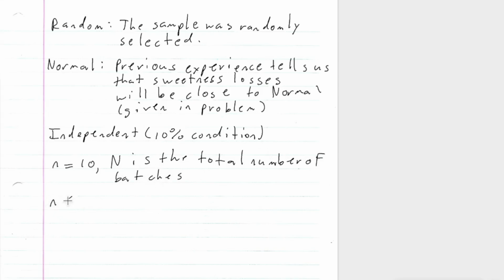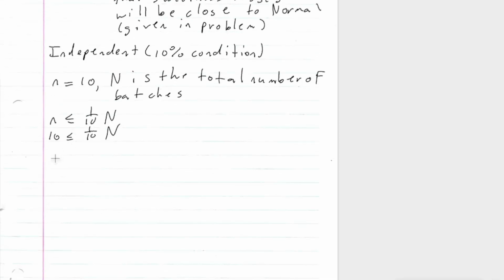So we have our inequality, n is less than or equal to a tenth of big N. So we have 10 is less than or equal to a tenth of N. So, in other words, we have 100 is less than or equal to N. And I think it's safe to assume that there are more than 100 of these batches. All right, so we have all conditions met.